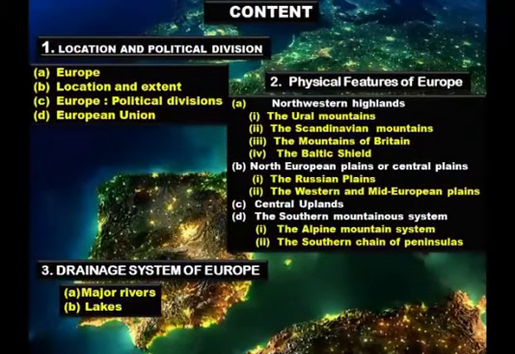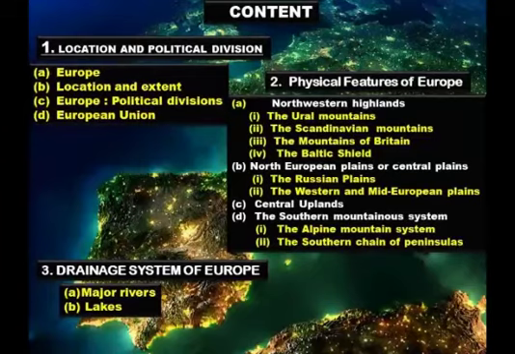Content of the chapter. There are 3 topics. First, location and political division. Second, physical features of Europe. Third, drainage system of Europe. The first topic, location and political division, is divided into 4 topics. First, Europe. Second, location and extent. Third, political divisions. Fourth, European Union.